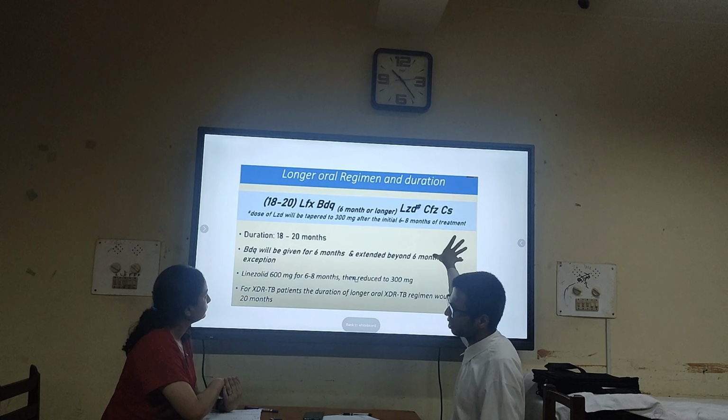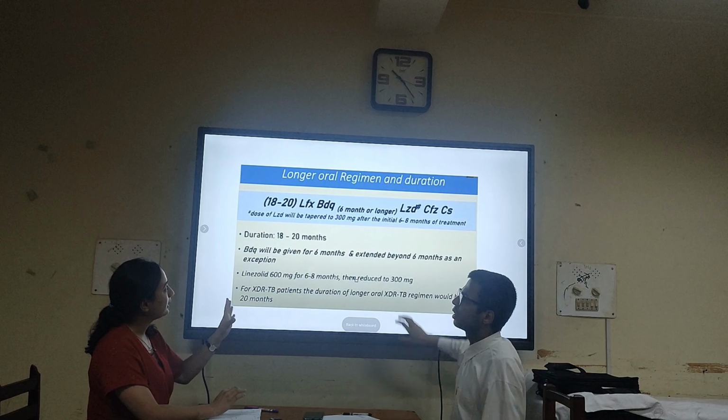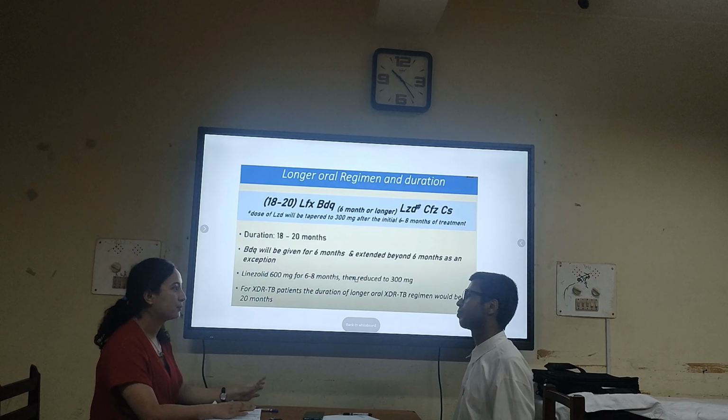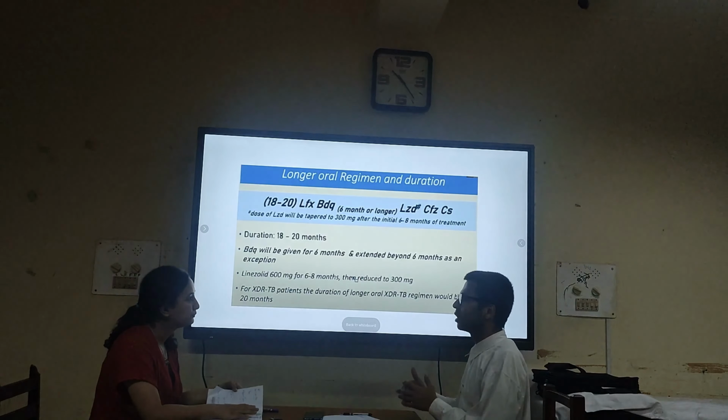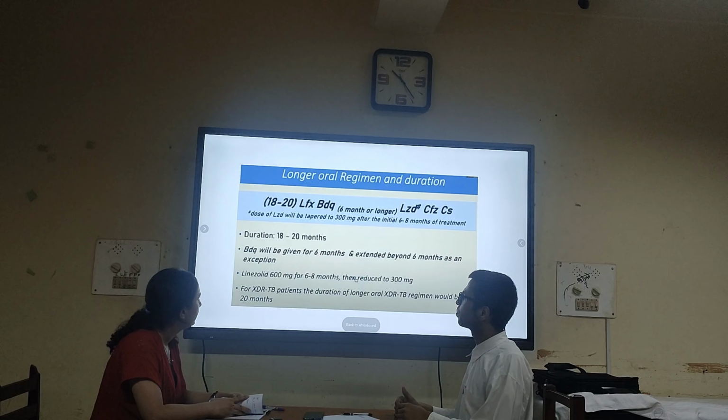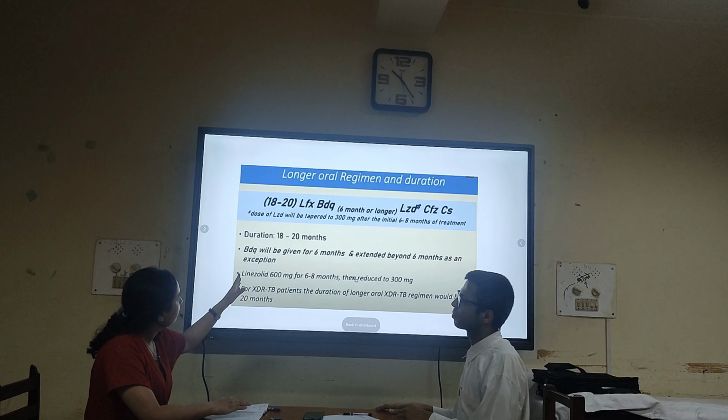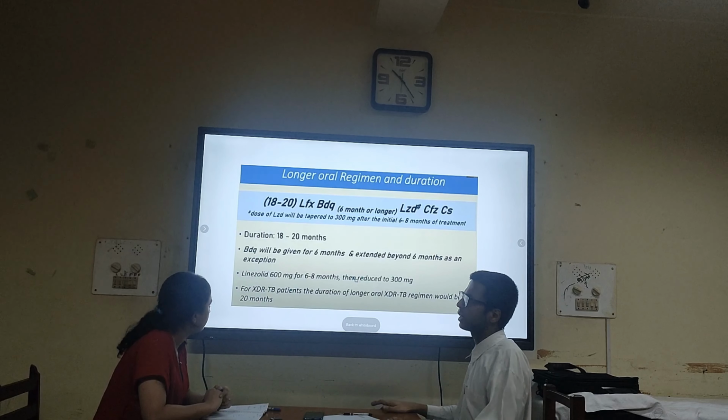We have to keep 5 or 6 drugs, but we can tweak it and make our regimen from those drugs based upon the patient profile, availability of the drug, toxicity, and side effects. But the disadvantage is the duration is longer, that is 18 to 20 months.